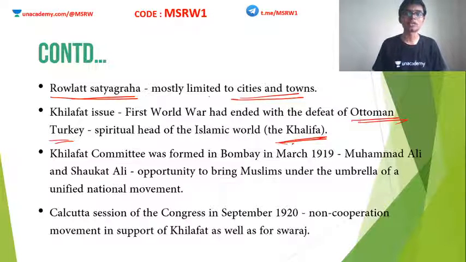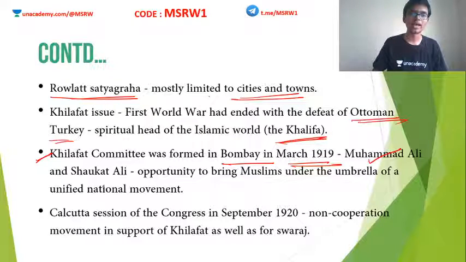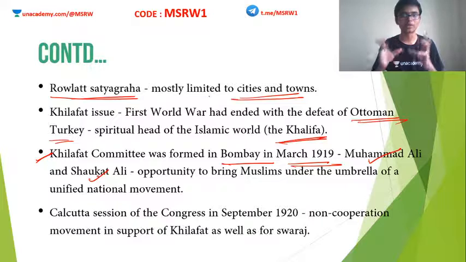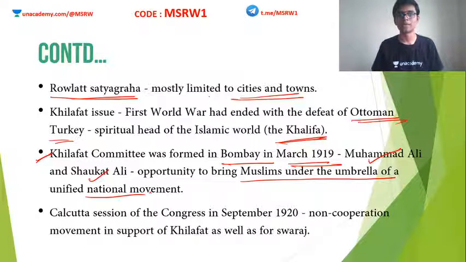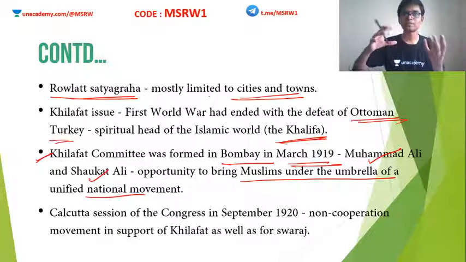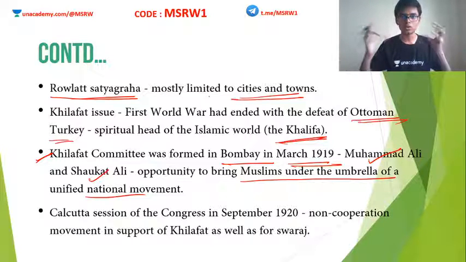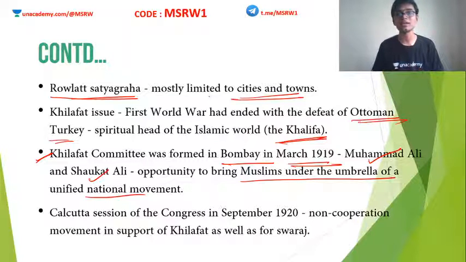Clear? So Indians actually formed something known as a Khilafat Committee. Khilafat Committee was formed in Bombay in March 1919 by two people, Muhammad Ali and Shaukat Ali. These two people came together and formed the Khilafat Committee. Mahatma Gandhi used this as an opportunity to bring Muslims under the umbrella of a unified national movement. Indian National Congress is already there and Muslim League is there as a separate body. Now, in order to bring all of them together, Mahatma Gandhi saw the Khilafat movement as an opportunity.